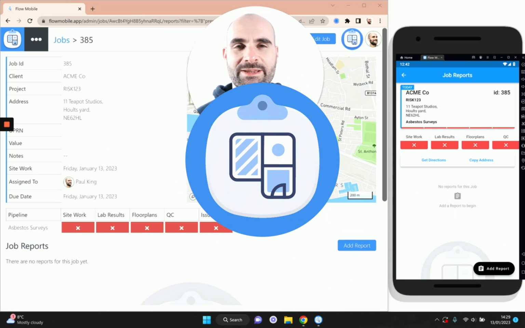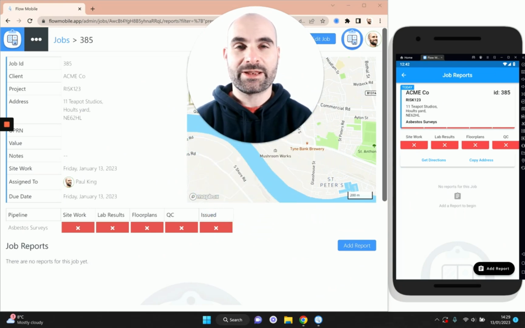One of the things you might need to do, regardless of what industry you're in, is a general risk assessment. This is something you would do at the start of your survey, just to assess the risks in the area that you're working. For example, if you're working at heights, or if there's excessive plant or machinery that could cause you injury. So we have a general risk assessment template that will let you run through some basic checks and assess the risk both before and after you've put in the correct control measures.